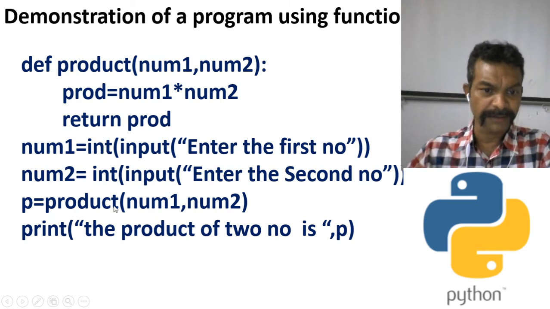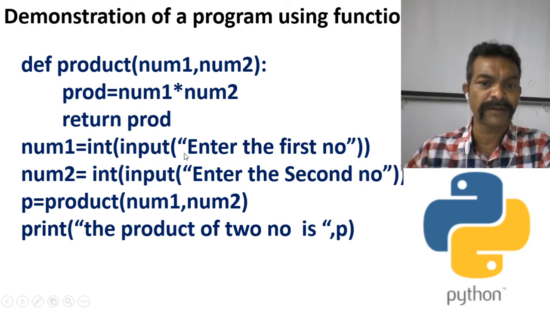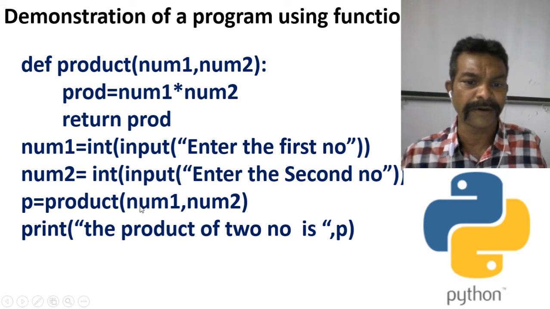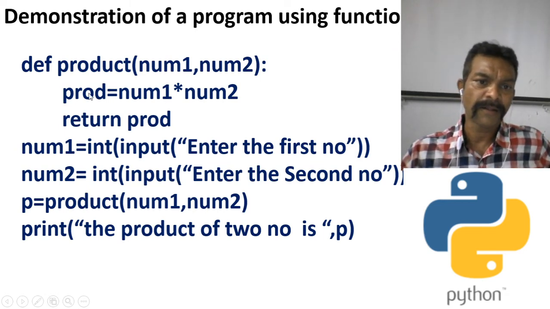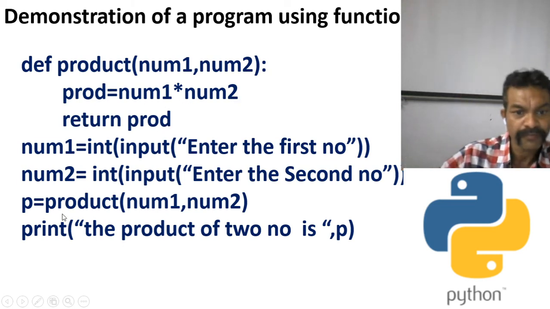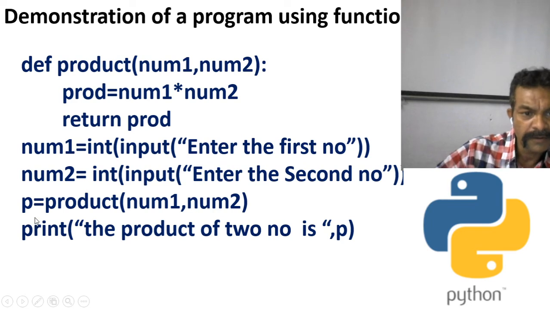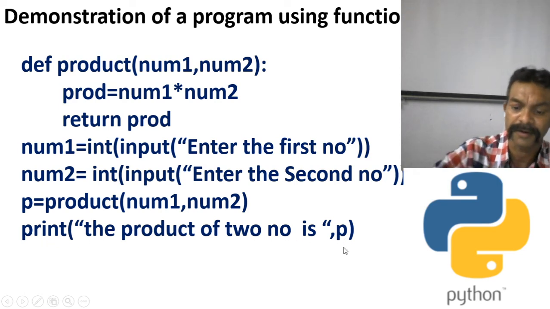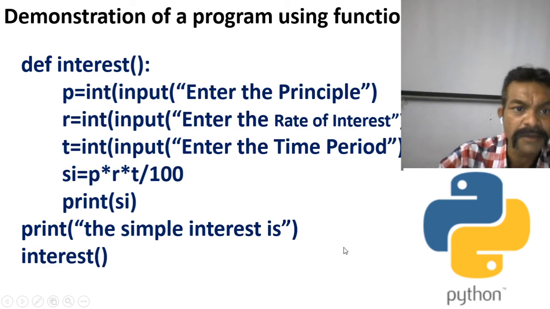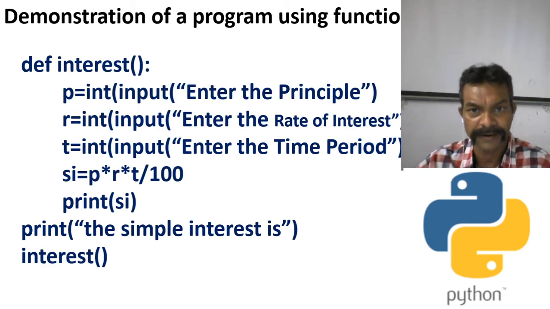Here is the calling statement, product, where we pass the values inserted by the user. Suppose num1 is 20, num2 is 30. So prod is equal to 600, return 600. Now what is the value of P? P is equal to 600, and the print statement will follow: the product of two numbers is P, meaning 600. I think it is clear. Now I am coming to the next slide.